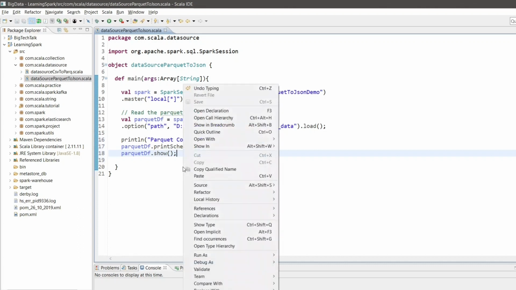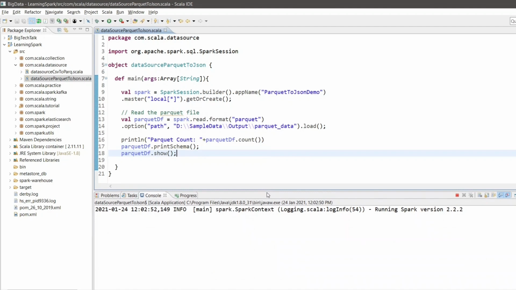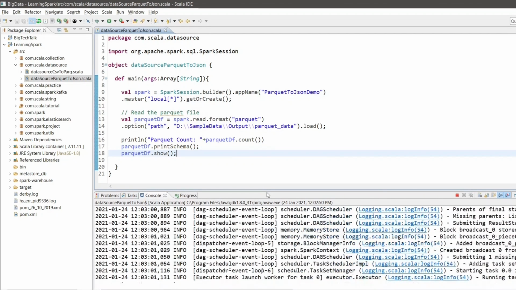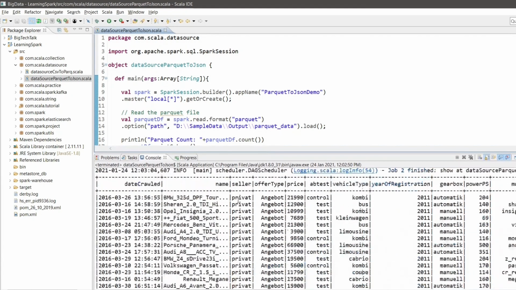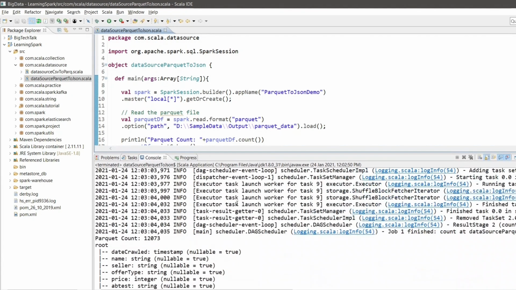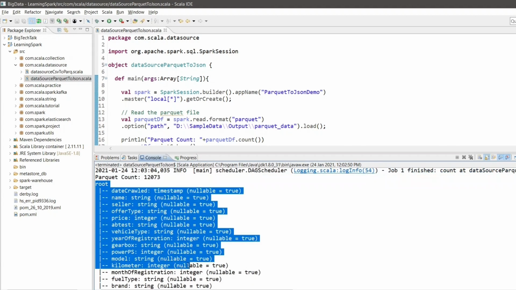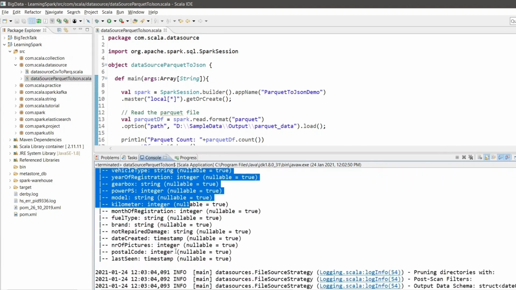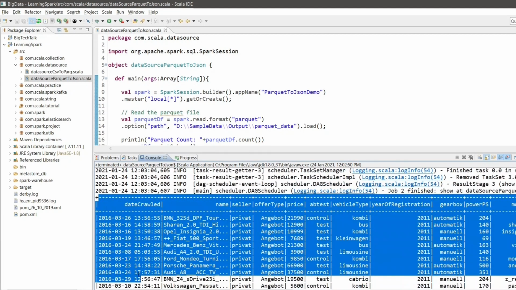So right click, run as Scala application. Okay, if I scroll up, this is the output of count function, and this is the output of print schema, which has column names with its data type, and this is the output of show function.